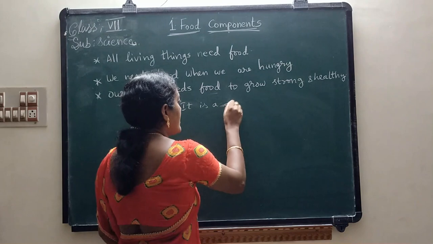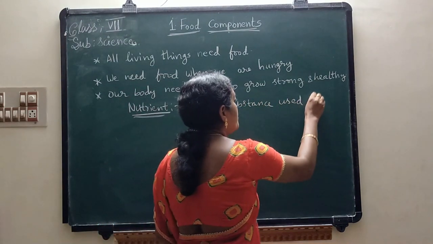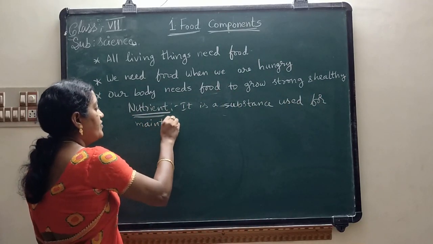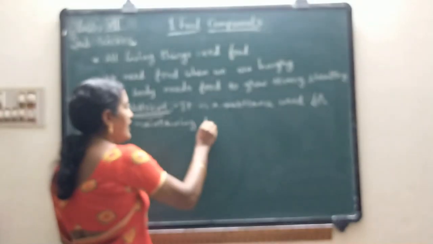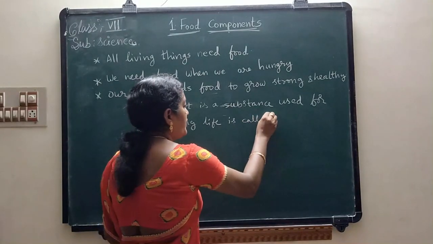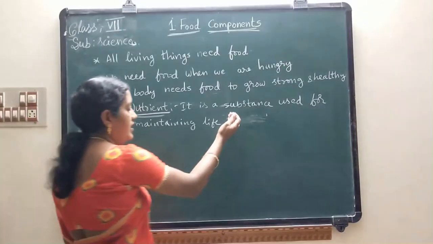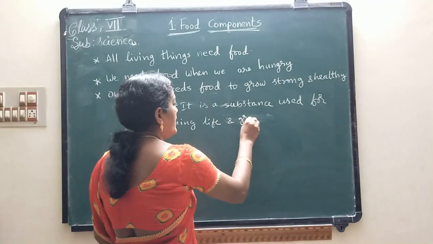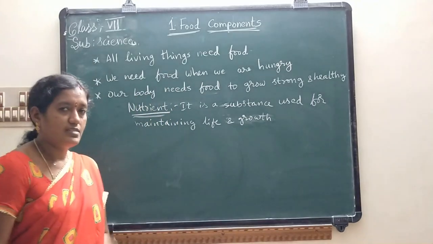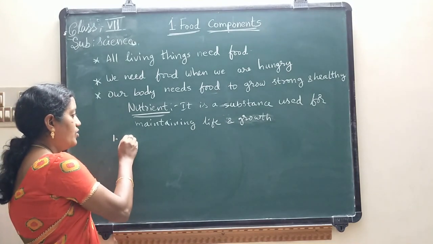It is a substance used for maintaining life. So a substance used for maintaining our life and growth is called a nutrient. Mainly our body requires 5 nutrients. So what are those nutrients?